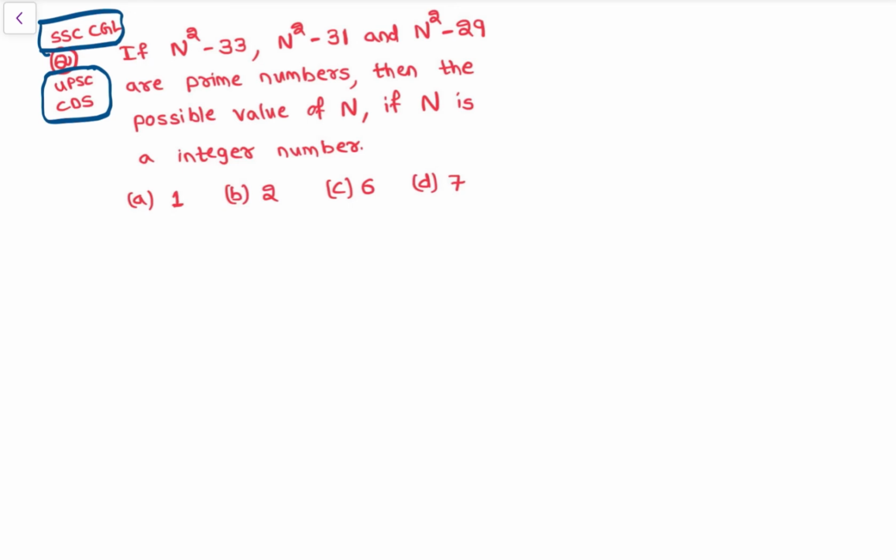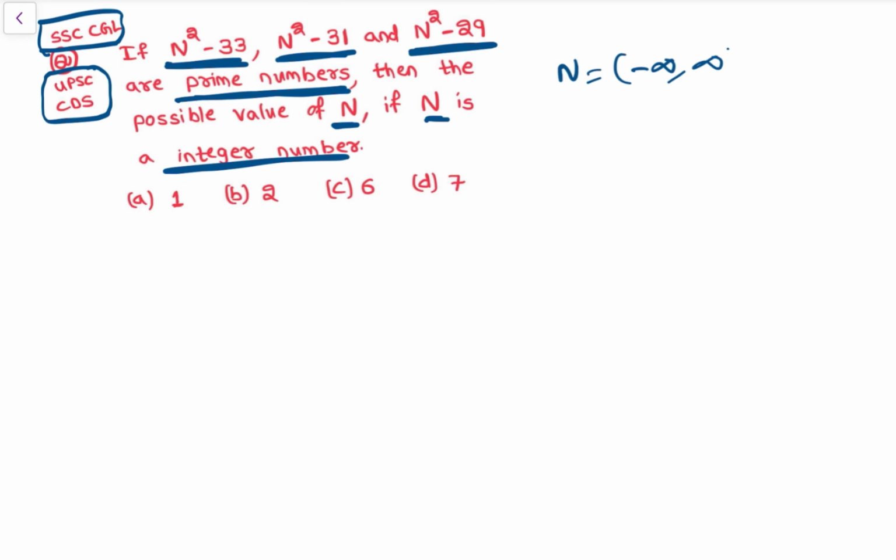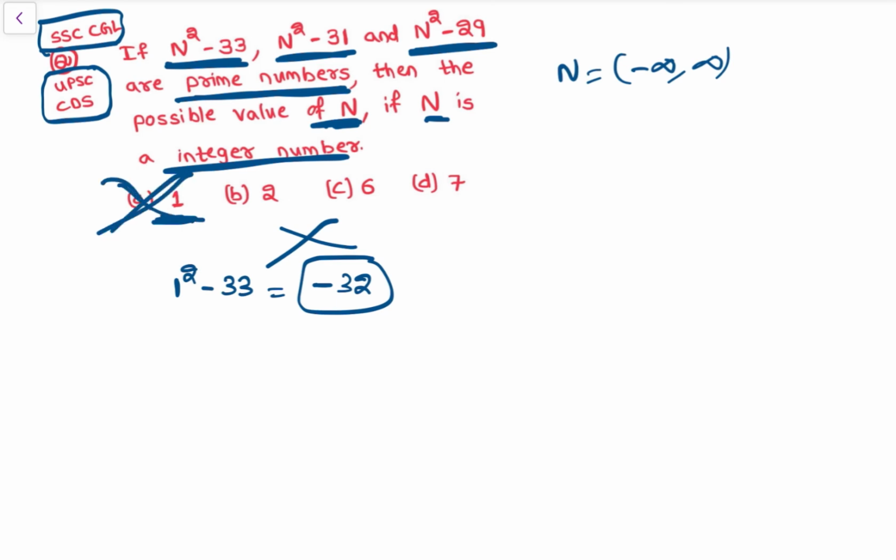See, if n square minus 33, n square minus 31, n square minus 29 are prime numbers, then possible value of n, if n is the integer number. So n is from minus infinity to infinity, ठीक है. So then possible values of n, अब 1 लगा दो n के प्लेस में. So that is 1 square minus 33, that is 1 minus 33, so that is minus 32. So minus 32 is not a prime number, भाई प्राइम नंबर नहीं है. 32 is an even number cannot be prime number, so n is equal to 1 नहीं हो सकता, ठीक है.